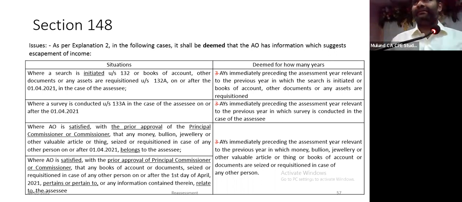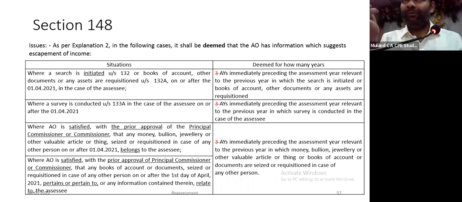For example, there is a search in case of A. A has transferred property to B. A के यहाँ पे कैश मिला. A बोलते हैं on money, based on that sale deed.